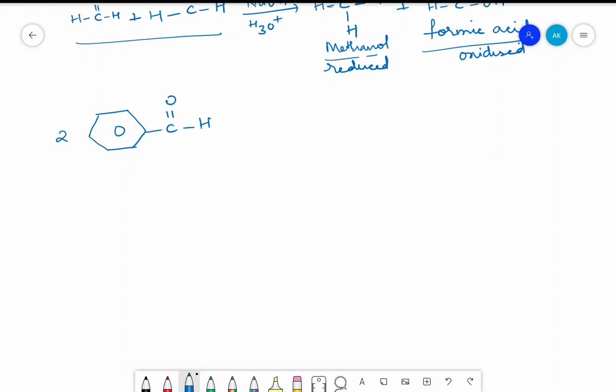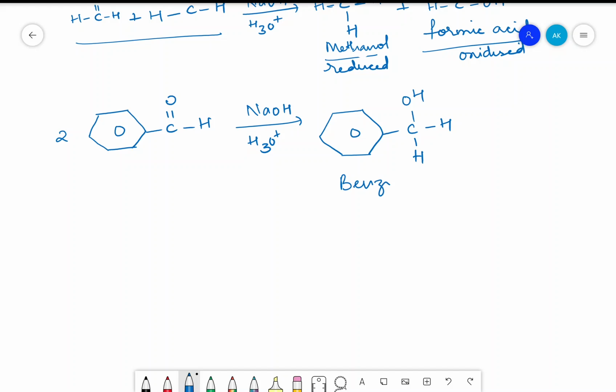You're going to take two benzaldehydes, same medium, NaOH, H3O plus. This will give us the phenyl ring as it is, CH2OH. So this is benzyl alcohol